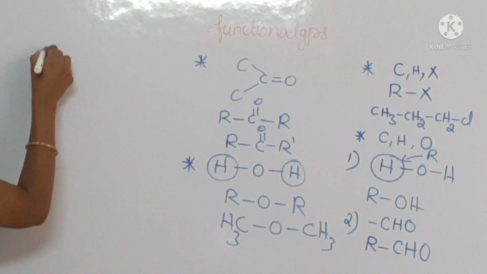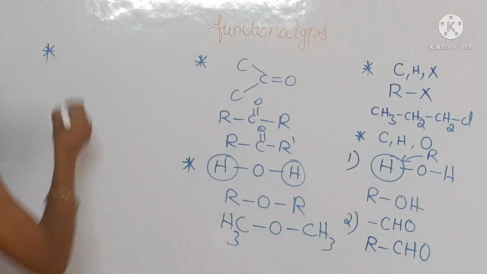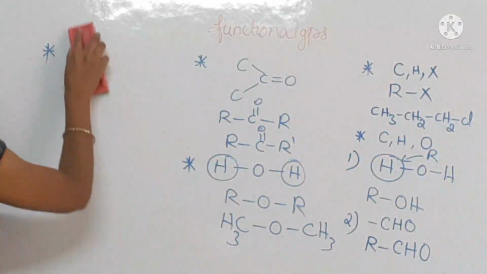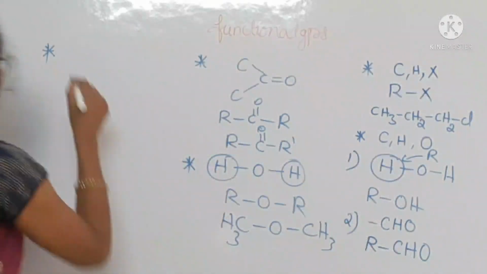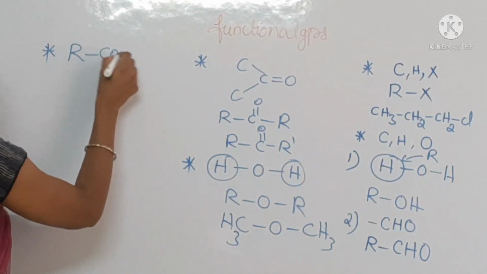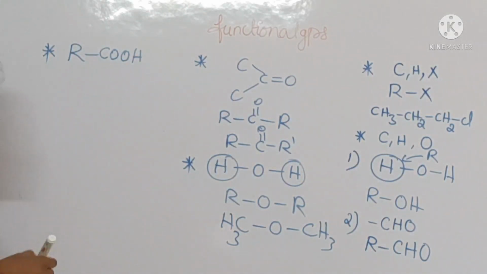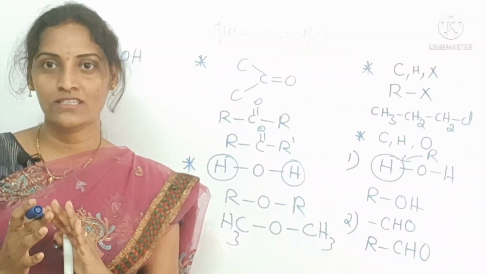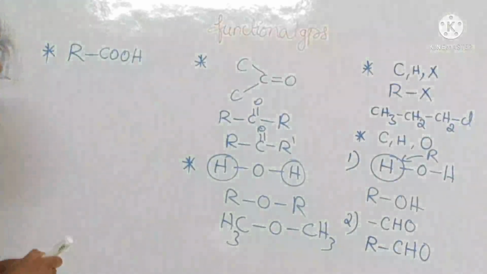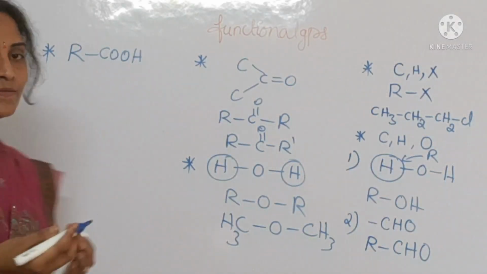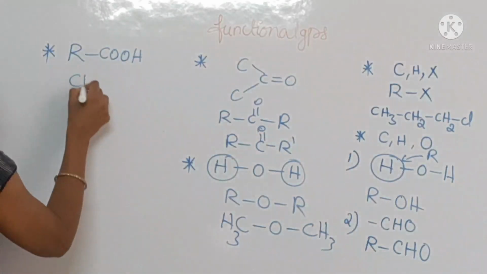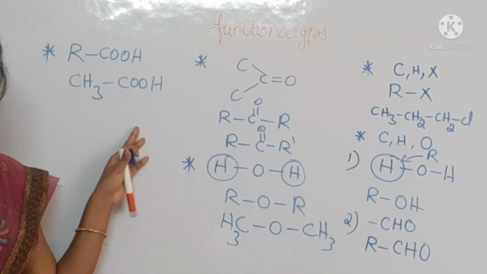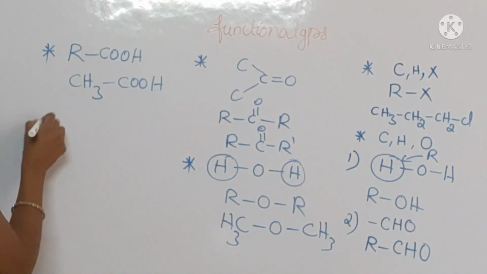And the next one is the esteric functional group. Before ester you can take the acid, carboxylic acid. If the organic compound has the COOH functional group, those compounds are called carboxylic acids. Here R is the alkyl group. See, CH3COOH. This is one carboxylic acid.